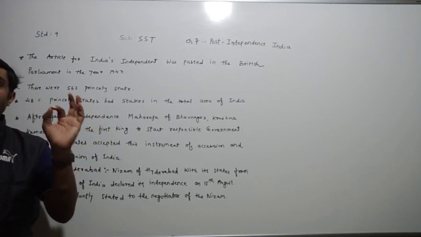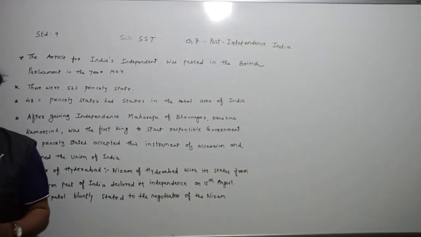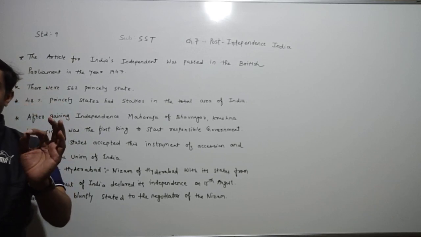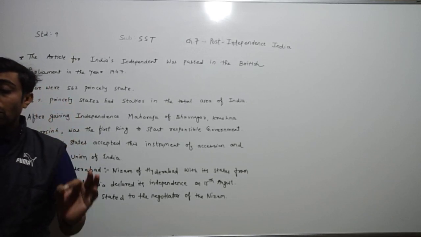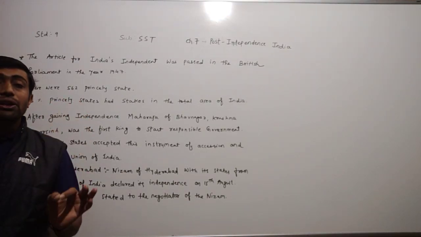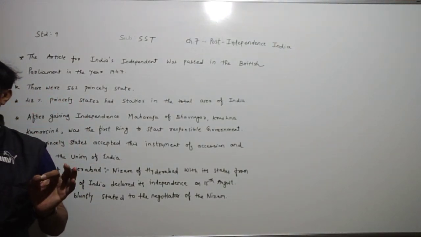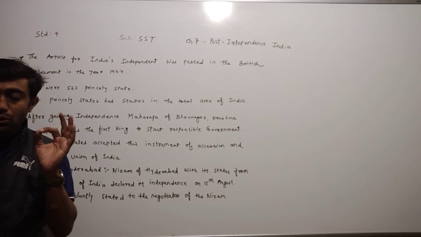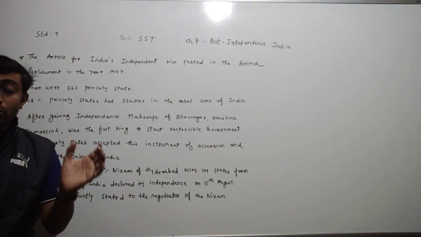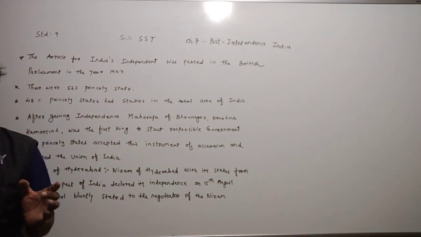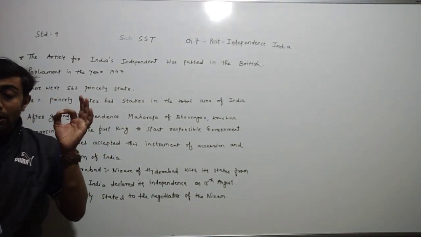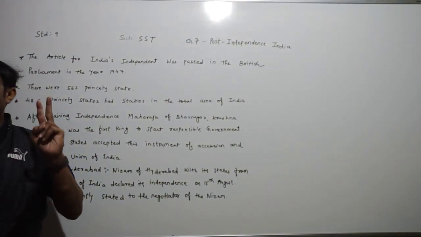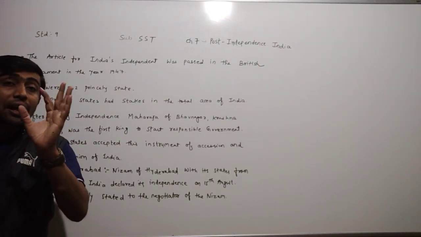First, the framing of the Constitution of India. Which is the first problem after the independence of 1947? First, the framing of the Constitution of India. The second problem is to put an end to the sovereignty of the British Empire over the princely states and merge them into making one intact India. The second one is the most important. These two major problems were before the country after the independence.